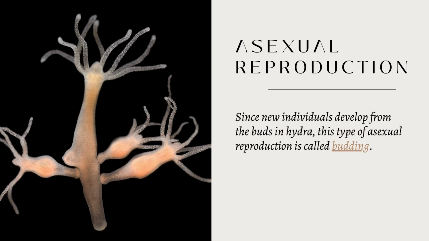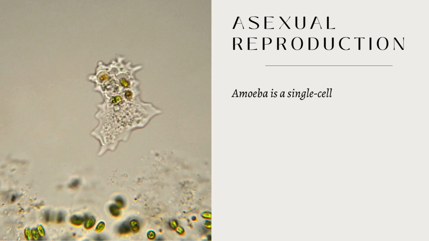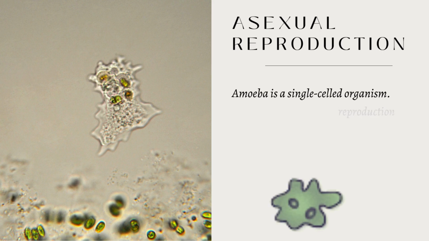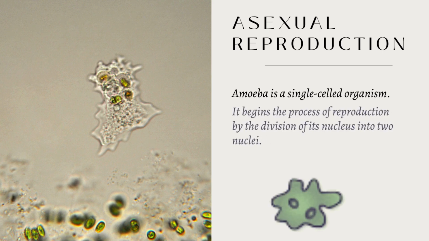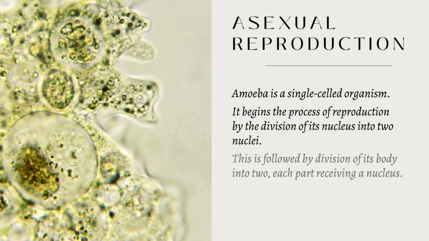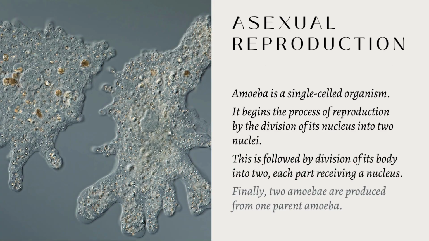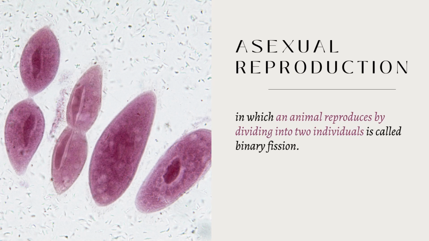Another method of asexual reproduction is observed in the microscopic organism Amoeba. Let us see how this happens. Amoeba is a single celled organism, as you can see here. It begins the process of reproduction by the division of its nucleus into two nuclei, as shown here. This is followed by the division of its body into two, each part receiving a nucleus. Finally, two amoebae are produced from one parent amoeba, as you can see here. This type of asexual reproduction, in which an animal reproduces by dividing into two individuals, is called binary fission.